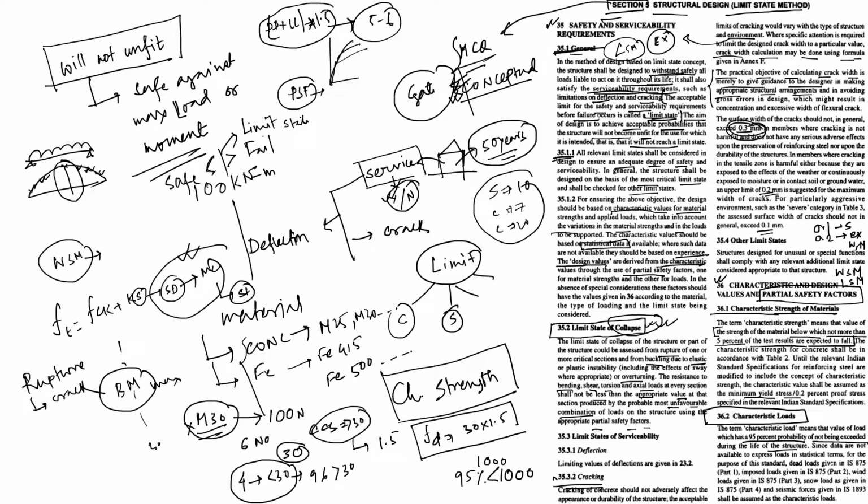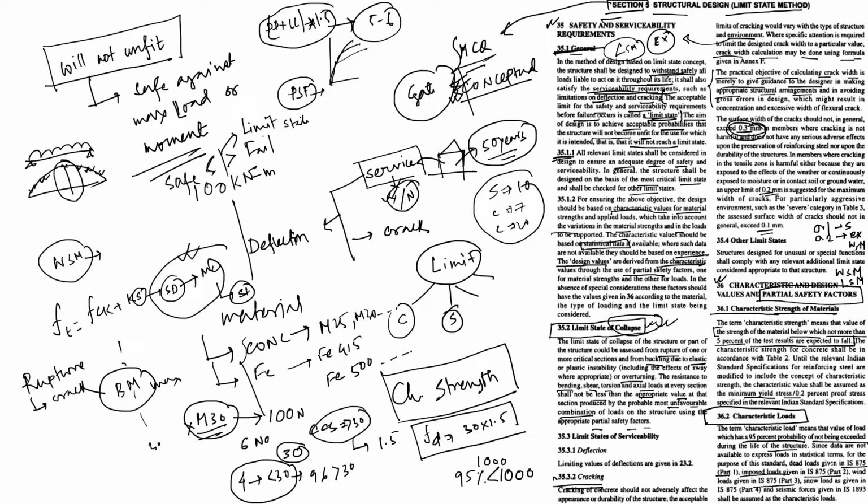So when we calculate the load, there are some IS codes. For dead load it is IS 875 Part 1. For imposed load, I mean live load, IS 875 Part 2. Wind load is IS 875 Part 3.